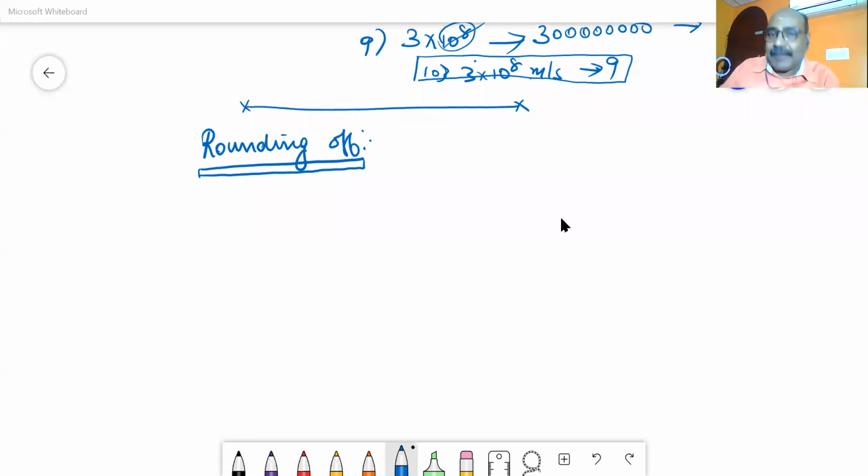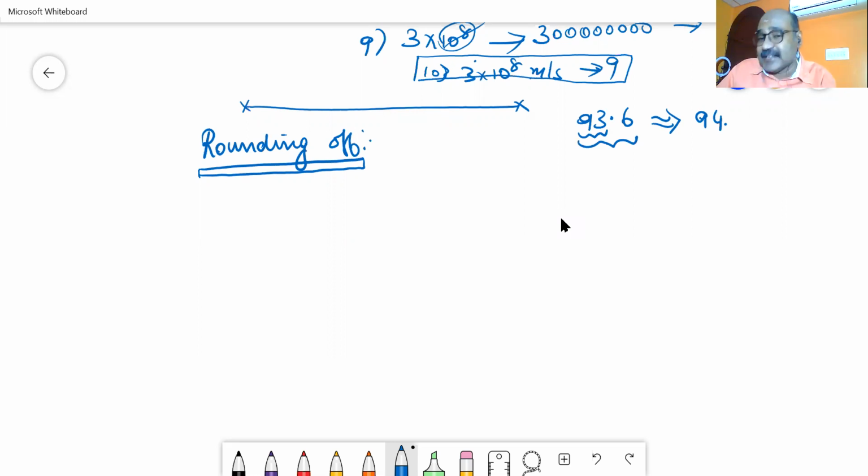It's a common practice. I will say some examples and then go on to some of the rules. If I am writing 93.6, usually you will write this as 94, rounded off to 2 digits. You are having 3 digits and you are rounding off to 2 digits.